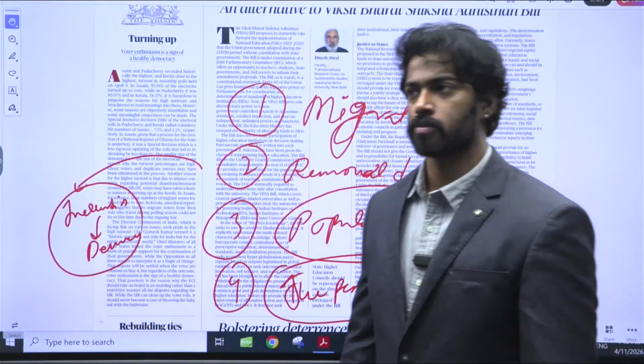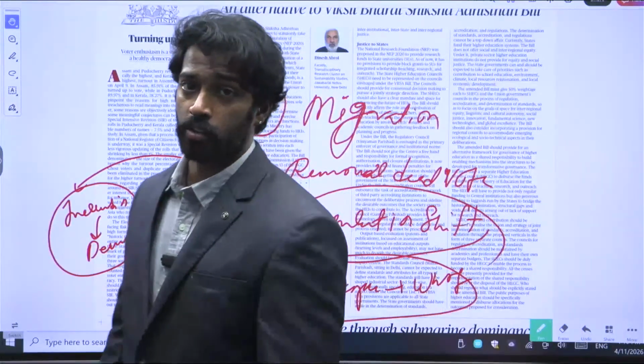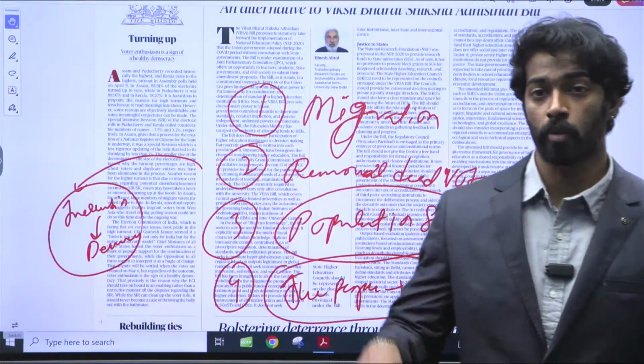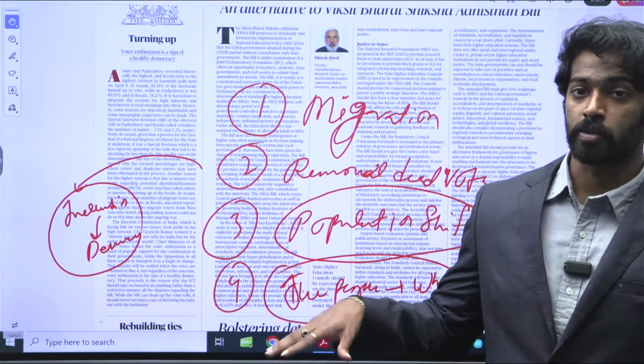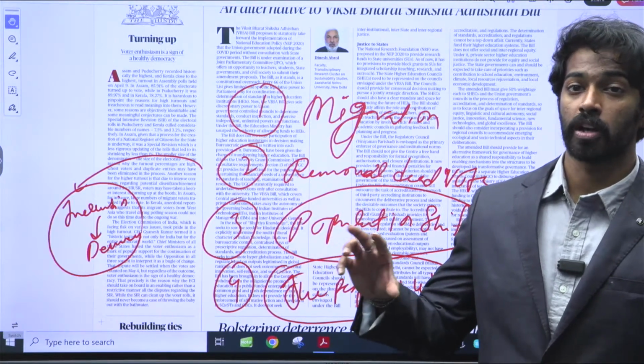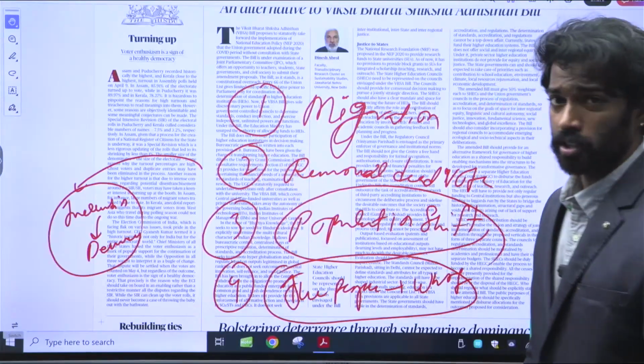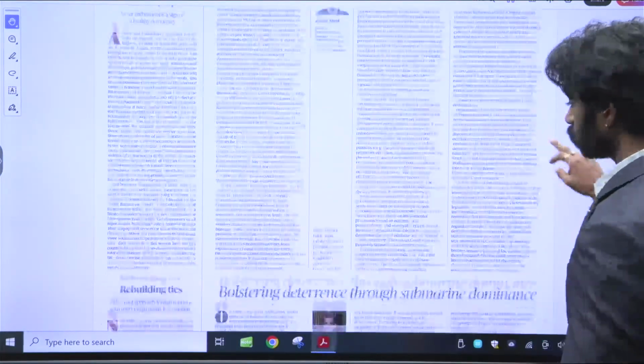Inclusion in democracy when it comes to GS2 paper, right? You can use it in the General Studies 2 paper when it comes to governance and inclusion of people into the democracy, as SIR helps ensure that those people who are not eligible are out of the list and those who are eligible are in the list. Okay, so that is all about this particular editorial.